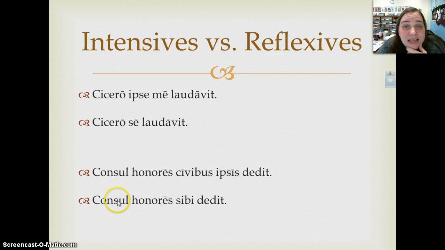However, in the second sentence, the meaning changes completely when we use sibi as our dative. Consul honores sibi dedit. Okay, the consul gave honors sibi, to himself. Okay, referring back to that subject.